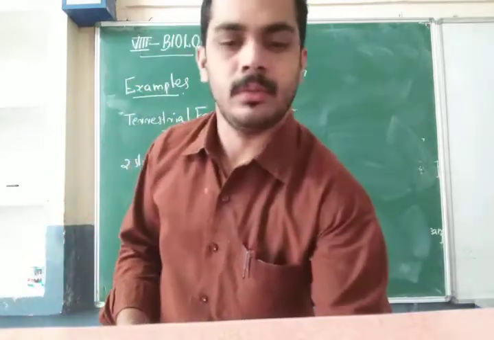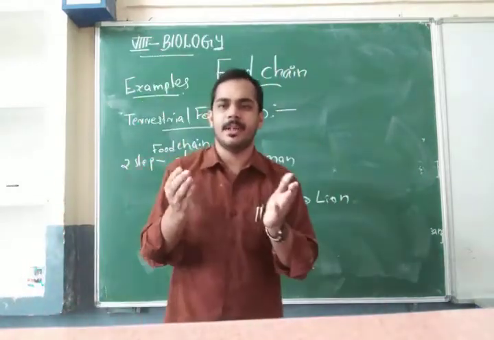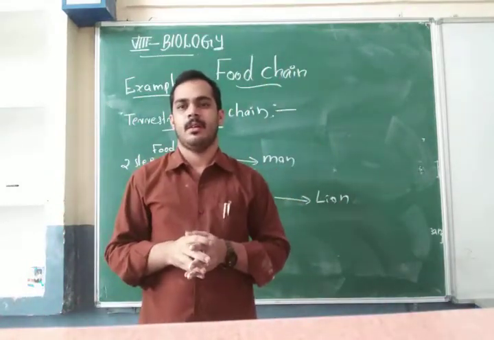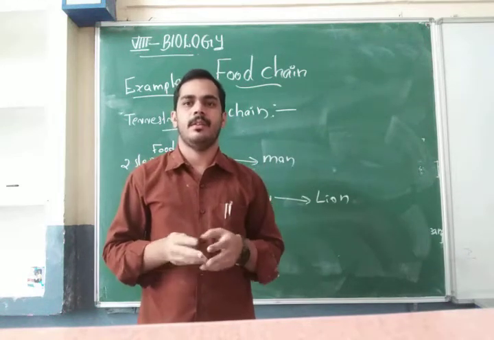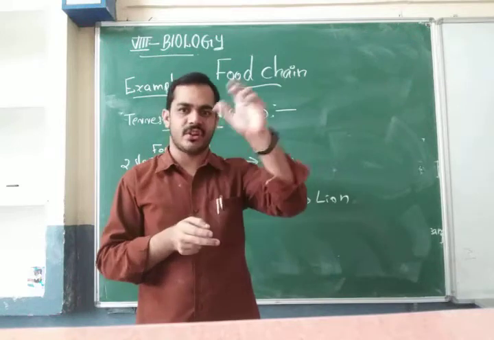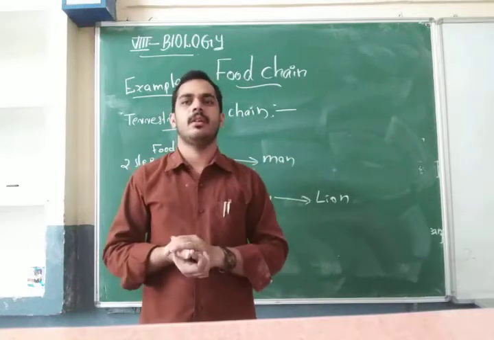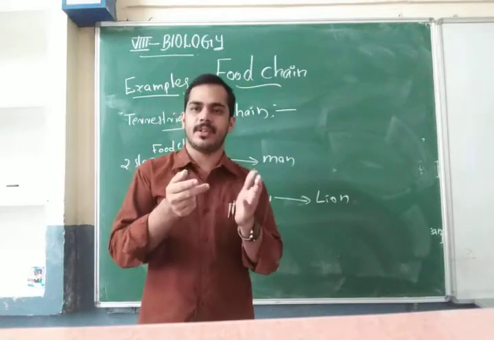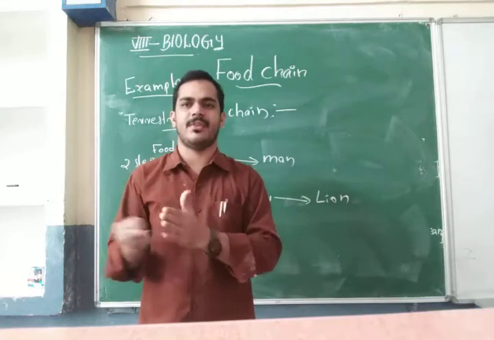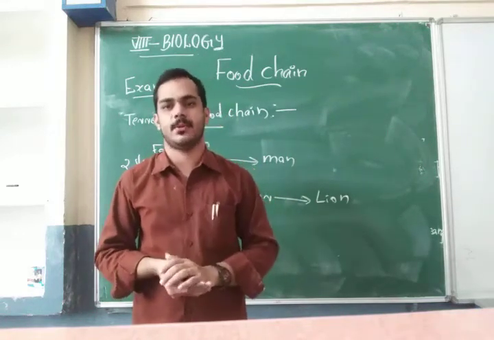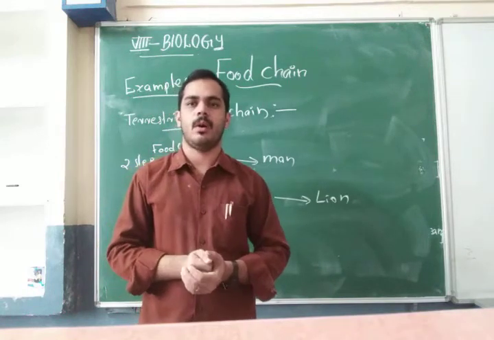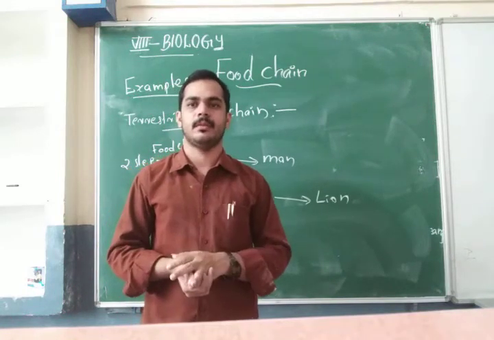So here I have introduced what is meant by food chain and the types of food chain, meaning the terrestrial food chain and the aquatic food chain. The terrestrial food chain is again classified into different types: two-step food chain, three-step food chain, and four-step food chains also. So I hope all of you understood this topic.